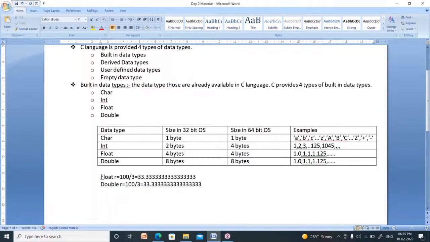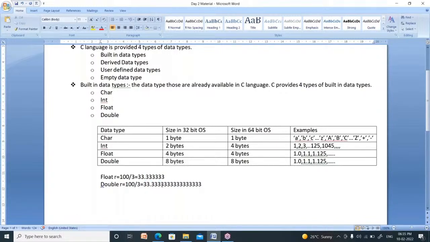Now what is the difference between float and double? Float maintains only 6 precisions. The digits after the point symbol are called precision. How many precisions are here? 6 precisions.